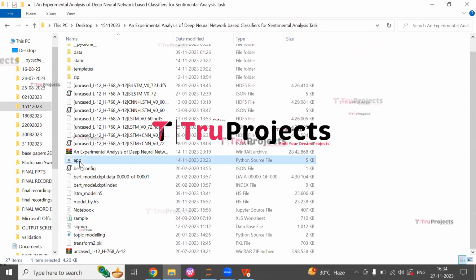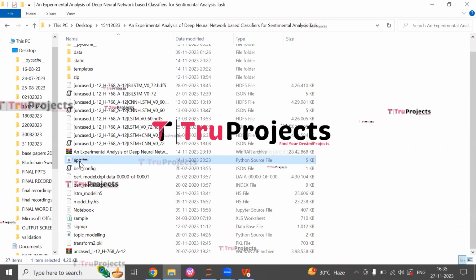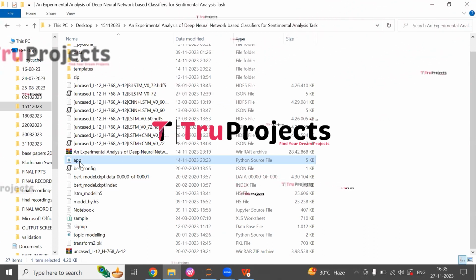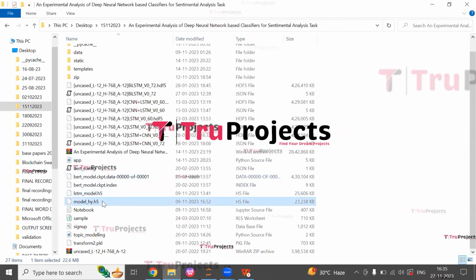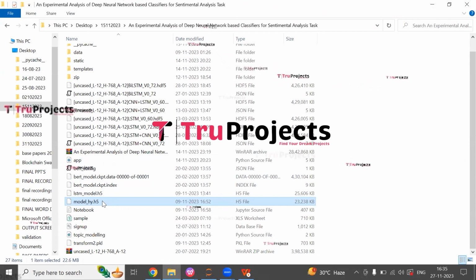This is the app.py file. This .py file contains the information related to back-end logic. It includes code written in Python that handles server-side operations such as processing user requests, interacting with the database, and generating dynamic content to be rendered in the HTML templates. These are model files which contain algorithm information which will be loaded into the project code during runtime.